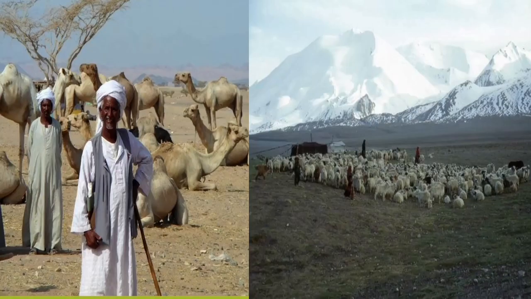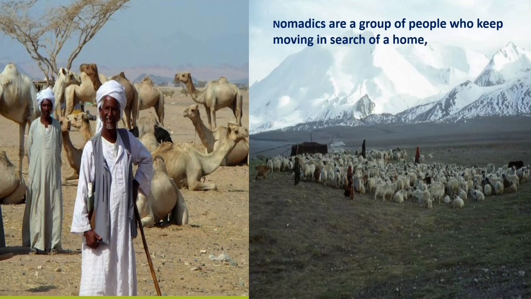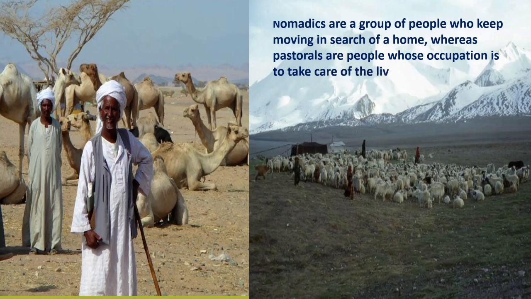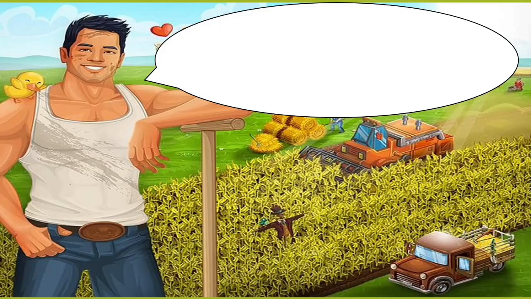Okay, now here is another example of nomadic peoples. So what are the nomadics? Nomadics are the group of people who keep moving in search of a home. And pastoralists, it means what? They are those whose occupation is to take care of livestock. Okay, so now come to the other areas.